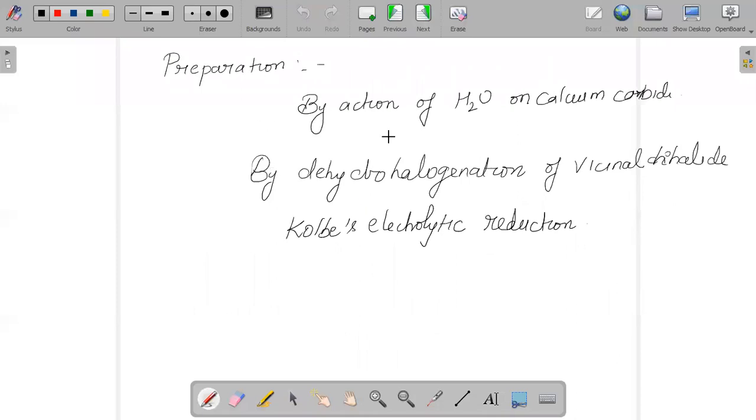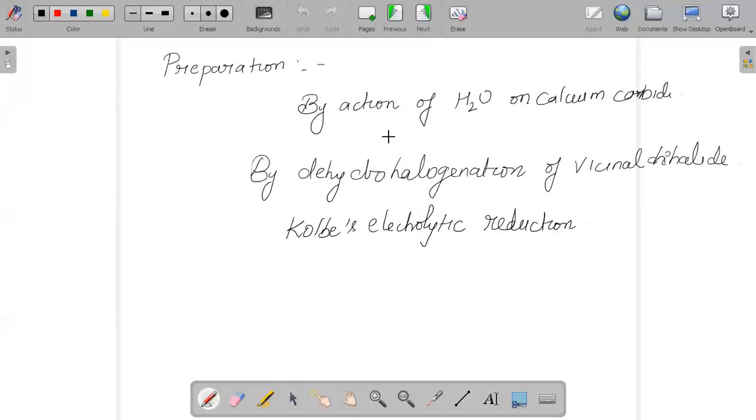So when we talk about preparation, the best method, or the laboratory method, used for preparation of alkyne is by action of H2O on calcium carbide. The method is being used in the laboratory.